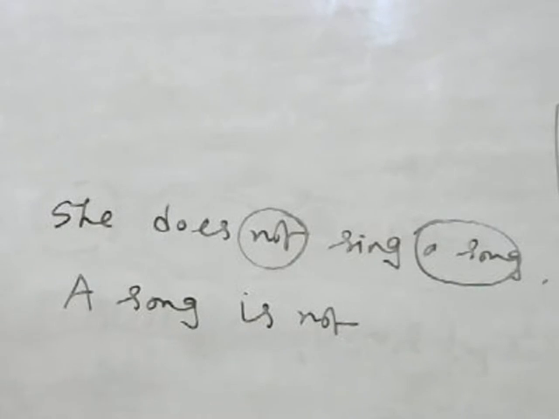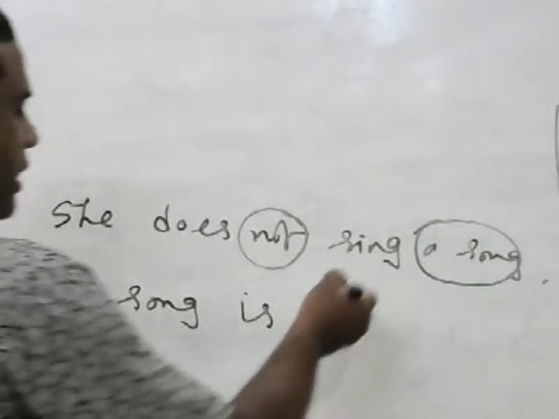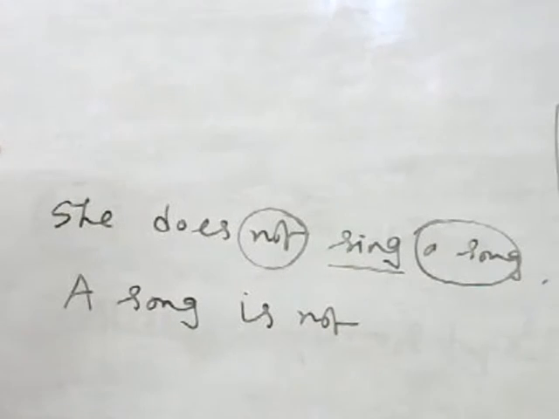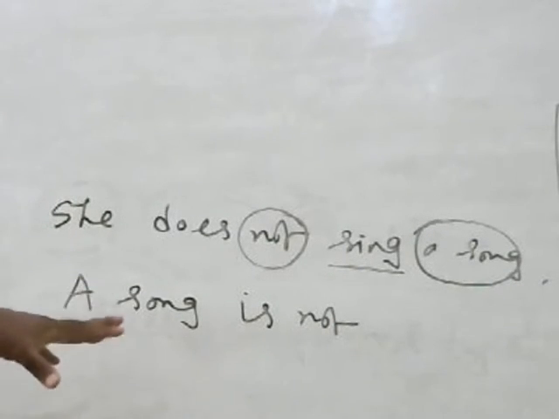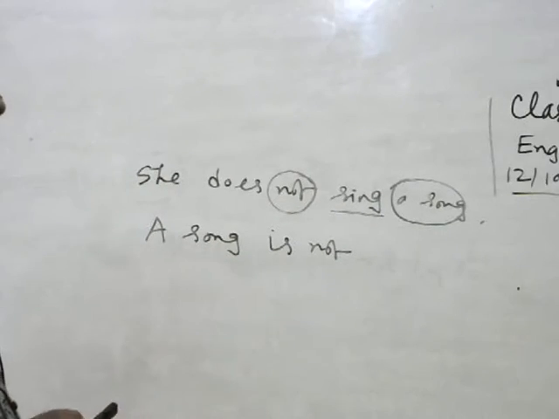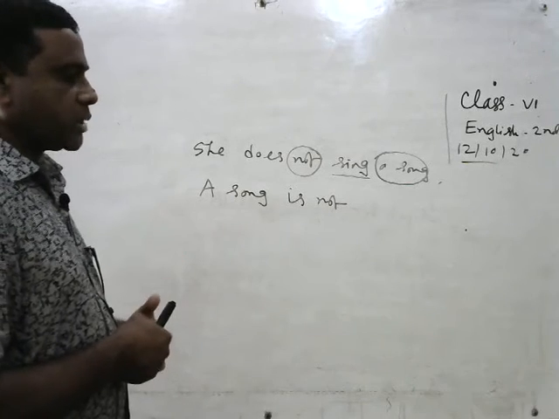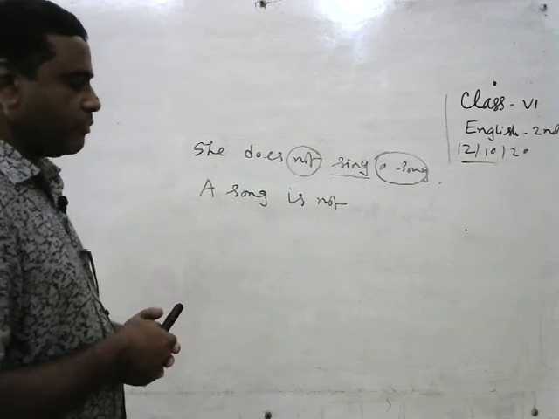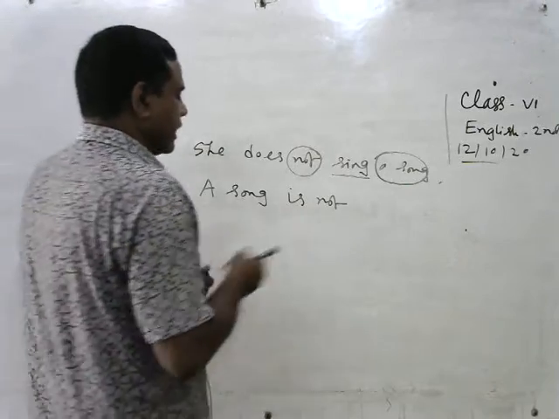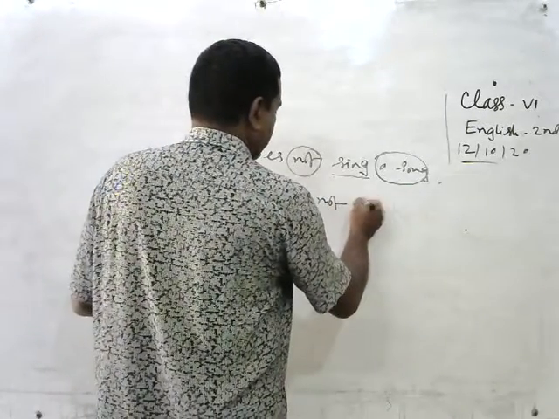Then we have to write the verb's past participle. You have to remember, if we want to change active voice into passive voice, you have to change the verb into past participle all the time. Sing, past participle: sung.